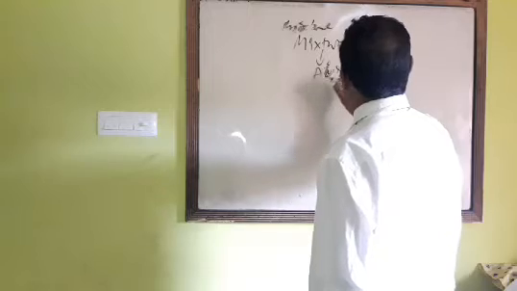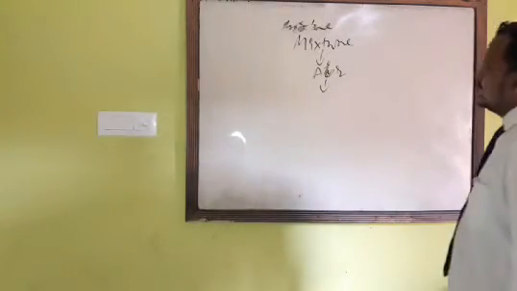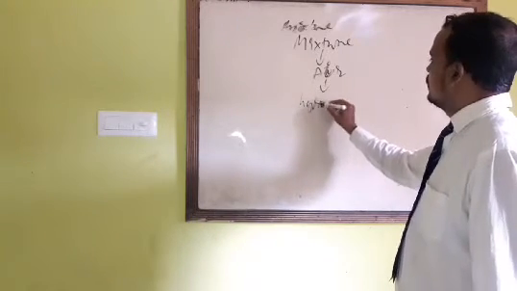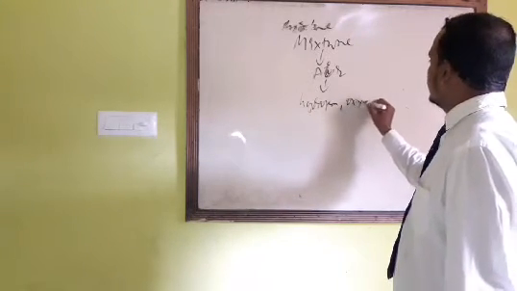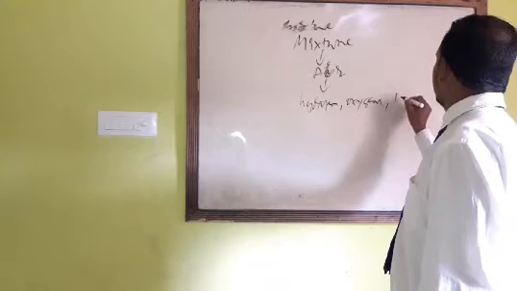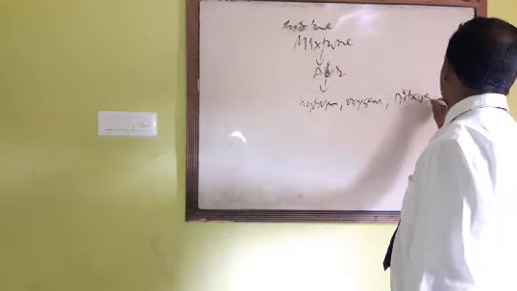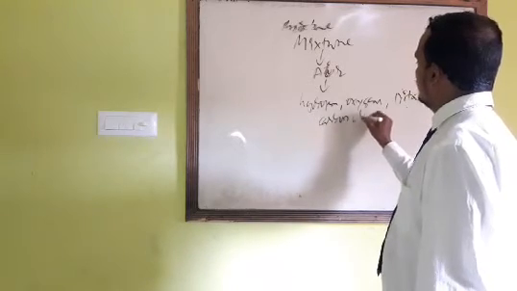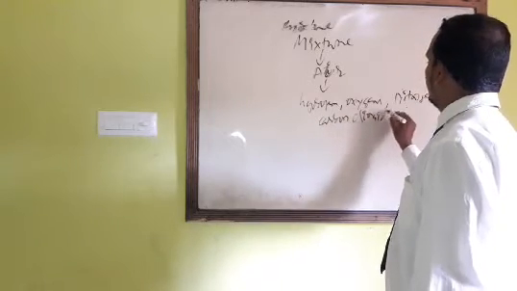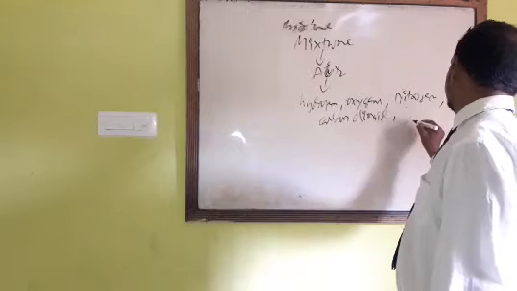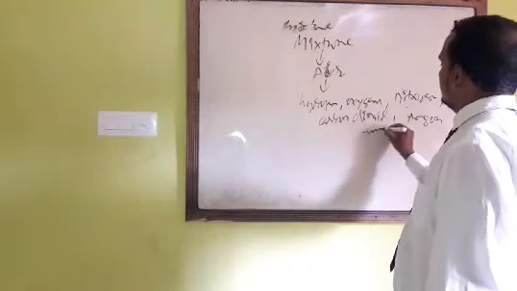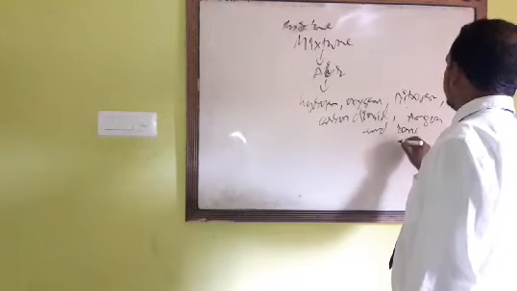Air is a mixture of hydrogen, oxygen, nitrogen, carbon dioxide, argon, and some dust particles.